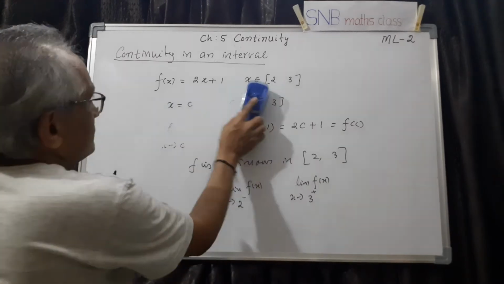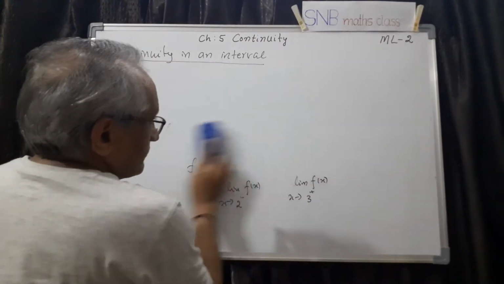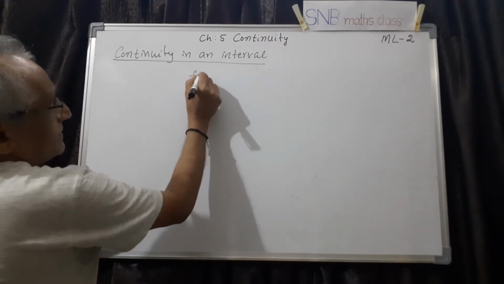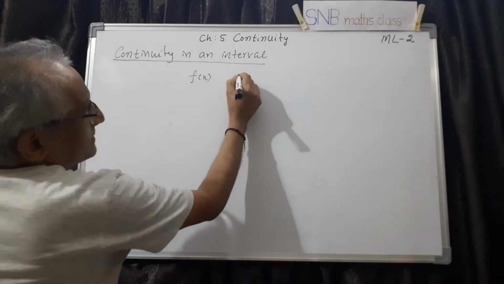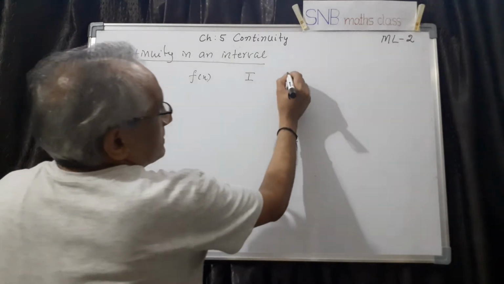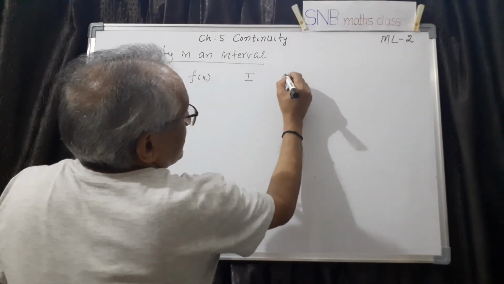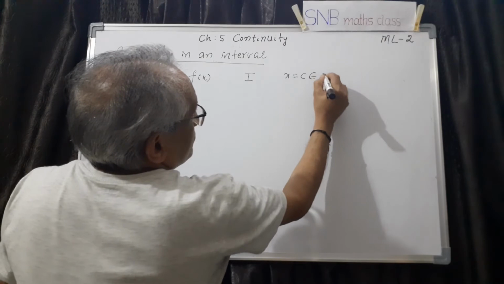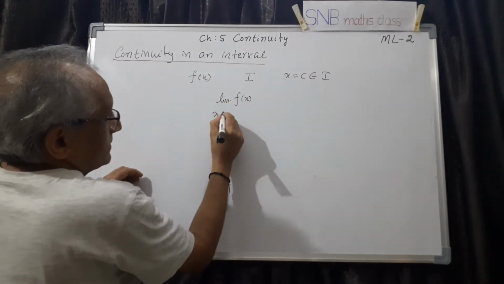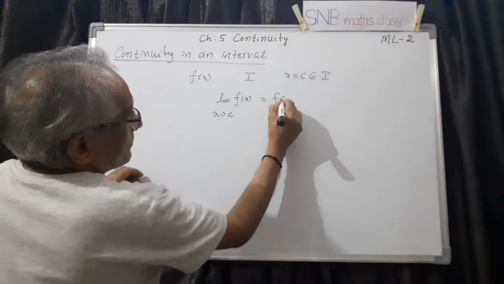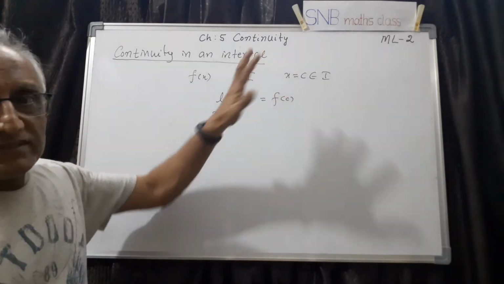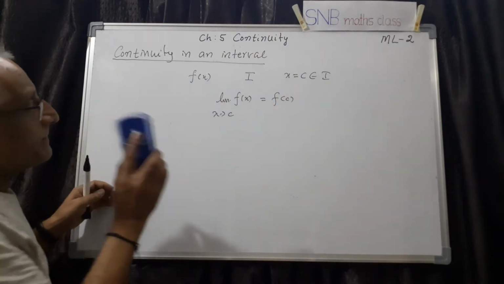So with this, we can define the continuity in an interval like this. You take any real function f of x. Suppose it is defined in an interval I. Then the function is said to be continuous if at any point x equal to c belonging to I, limit of f of x as x tends to c is f of c, instead of at a particular point. Then we can definitely say that this function is continuous. So this is the meaning.